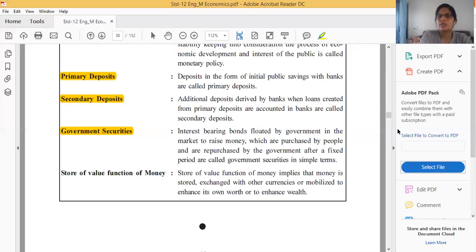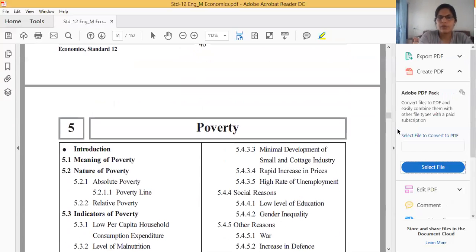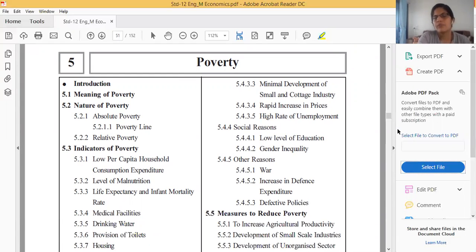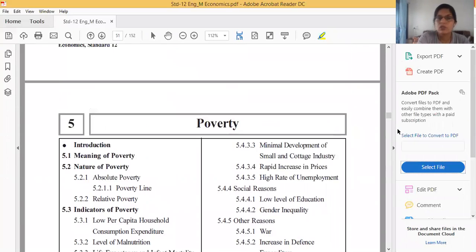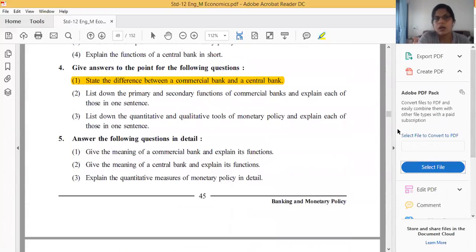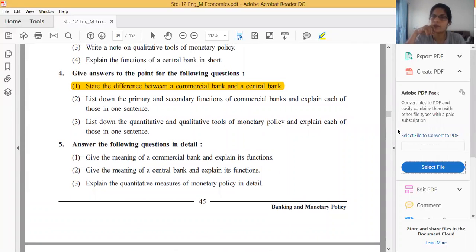This chapter, this topic, or question answer, everything is over from this chapter. Next chapter I will start in my next video, poverty. But before that, if I complete all chapters one by one, it has no meaning if you are not also reading, learning and completing your assignment. Then it will be helpful for you. Otherwise, I will complete the full syllabus, and after that you will think, ma'am, I have not completed a single chapter. Then what? It has no meaning. If you are completing along with me, then it's okay, because you will get sufficient time for revision, and without revision no one can learn for a long time period.